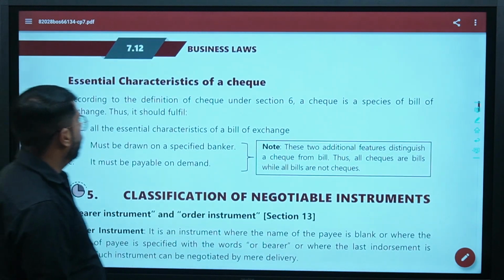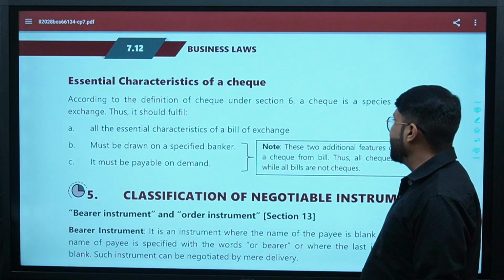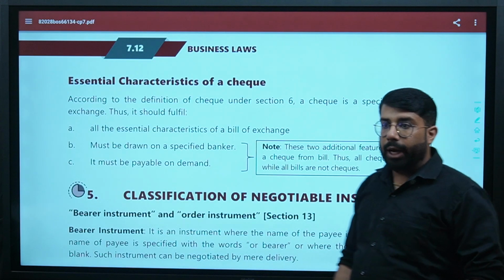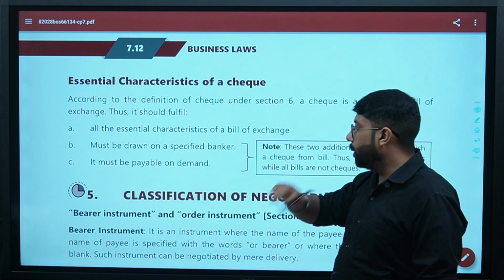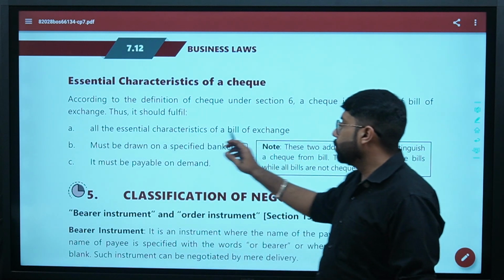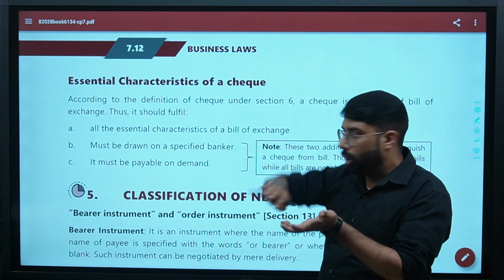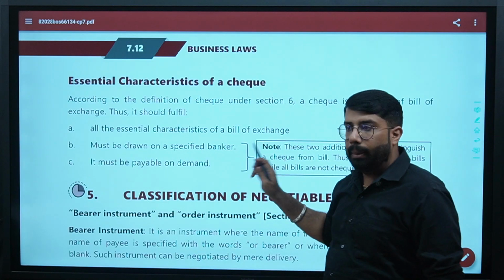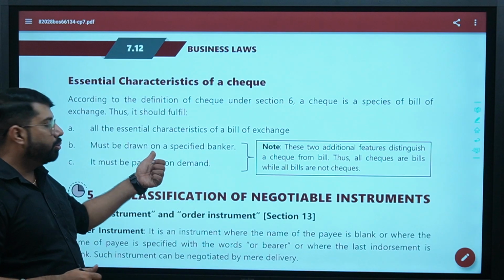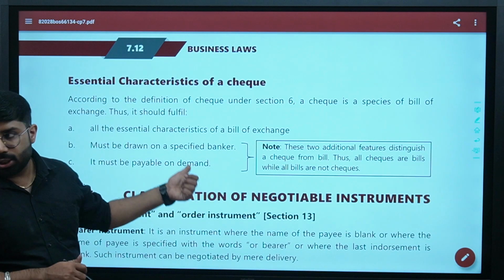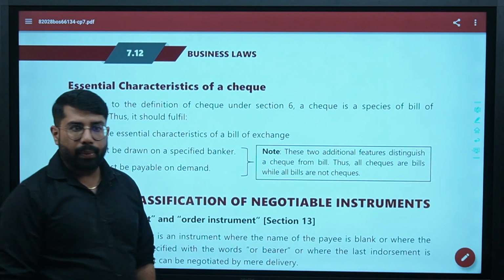Essential elements, the characteristics of a check. Please read it. First point says, according to the definition of check under section 6, a check is a species of bill of exchange. It means it belongs to the class of bill of exchange only. Thus, it should fulfill all the essential characteristics of a bill of exchange. It means characteristics of check are the same as characteristics of bill of exchange, plus it must be drawn on a specified banker. In bill of exchange, the drawee could be an individual, could be a person. But in case of check, the drawee is always a specified banker. And then it says it must be payable on demand. Are we clear on this?